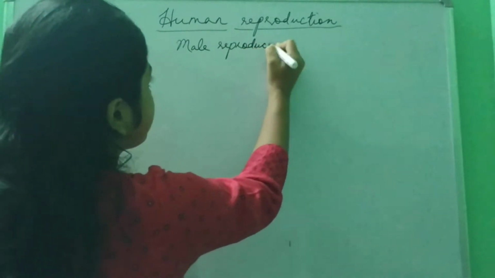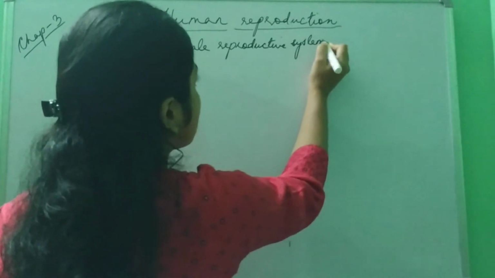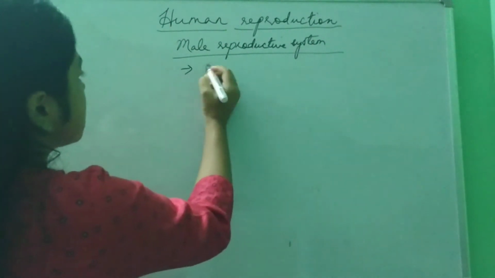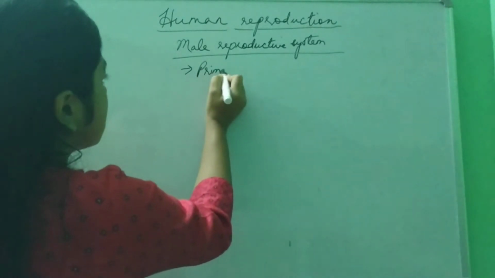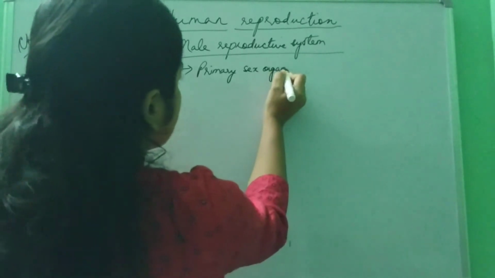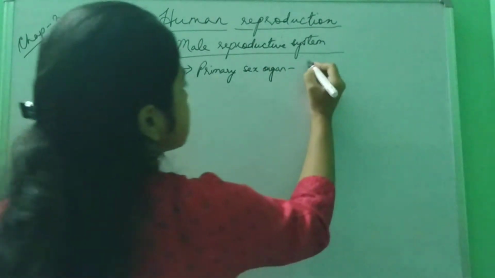The male reproductive system comprises two types of organs. First is the primary sex organ. The primary sex organ in case of male is the testis.